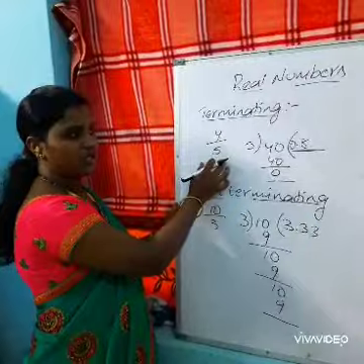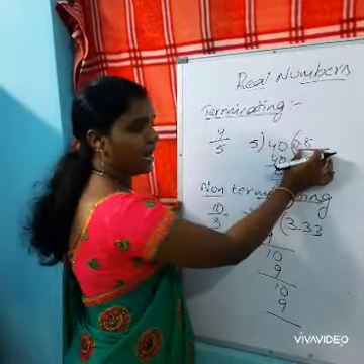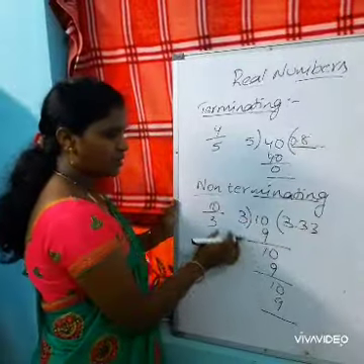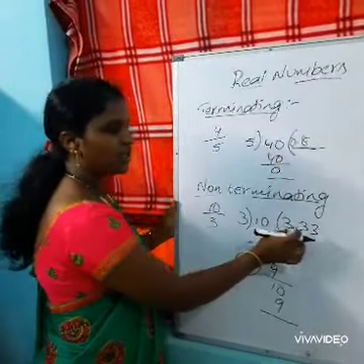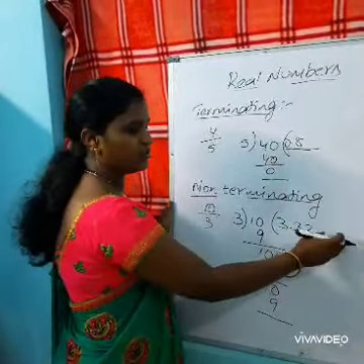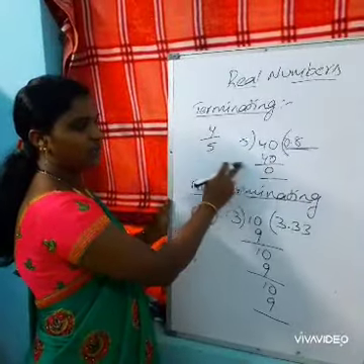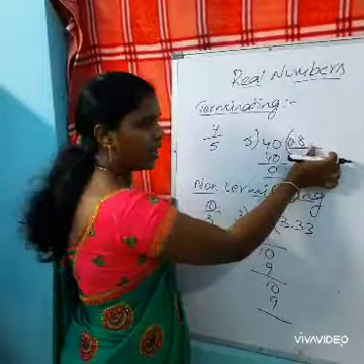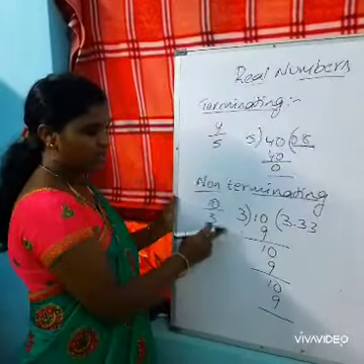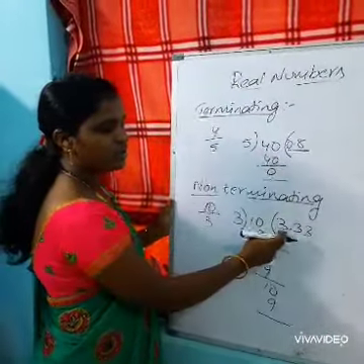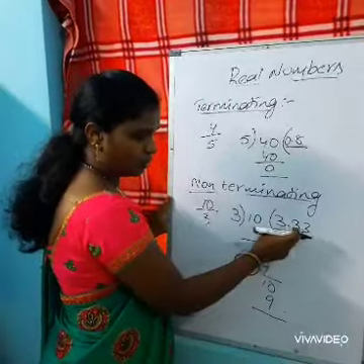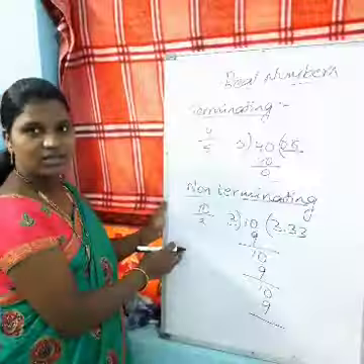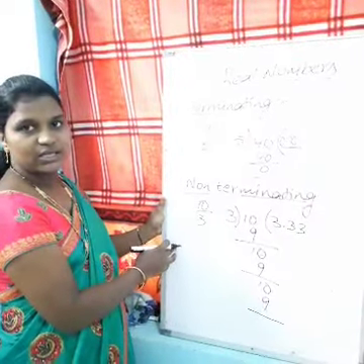Terminating decimals are those where the value ends at a certain number, whereas non-terminating decimals keep on extending the values. Here the remainder is 0 and the quotient is 0.8, so the value has stopped. Whereas here, 3 by 10, we can observe that the value after the point is repeating continuously. So these are called non-terminating decimals.